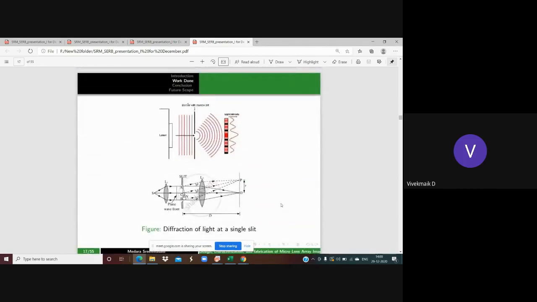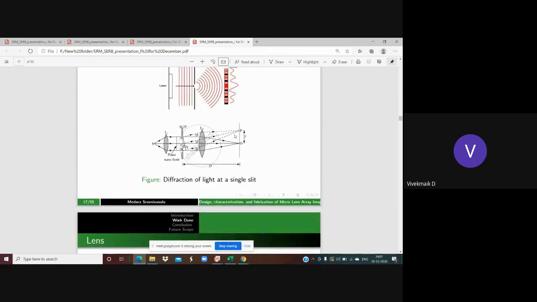We can understand the basic principle of diffraction by the single slit experiment, where I use a narrow slit and a plane wavefront from a laser. The waves travel to the image surface. Then the image is formed where the center has the maximum intensity and the edges have low light intensity. That means the image quality is better at the center, and the edges have blurriness because of the light intensity. That can be explained better through light rays also.